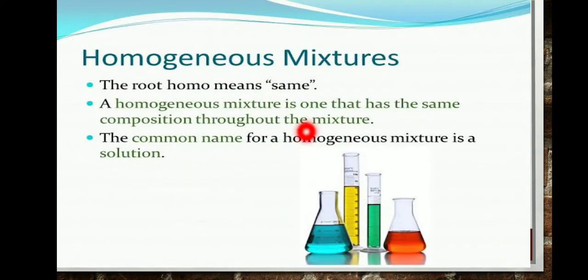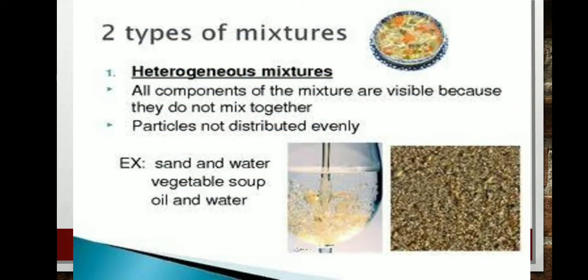What is a homogeneous mixture? Homo means same. The root homo means same. A homogeneous mixture is one that has the same composition throughout the mixture. The common name for a homogeneous mixture is a solution. Two types of mixture: one homogeneous and another heterogeneous mixture.